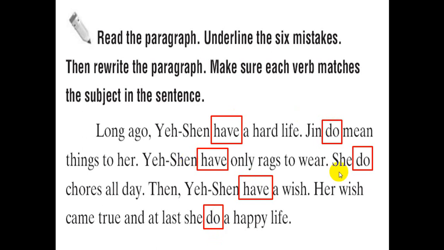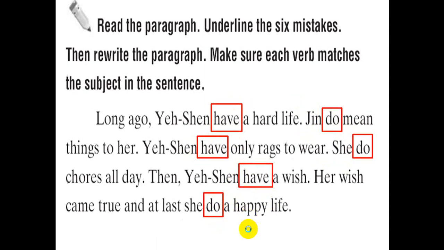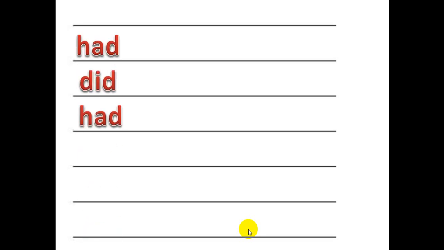1, 2, 3, 4, 5, 6. 6 mistakes. Let's correct them down. First mistake, have, do, and do. Let's go down to write. The first one, we said that long ago Ye Chen have a hard life. We say had. The second mistake, change it into did. The third mistake was have. We change it into had. The fourth mistake was do. We change it into did. The fifth mistake was have. We change it into had. The last mistake was do. We change it to did.